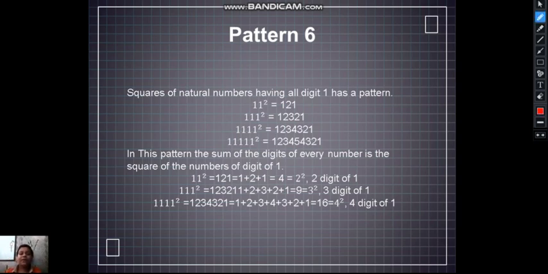You can see here, if there are 2 digits, then it will go till 2. If it has 3 digits, then it will go to 3 and will return. Okay, it will go and then return. If it has 4 digits, then it will go till 4 and then return. If it has 5 digits, then it will go till 5 and then return. This pattern goes on like this.